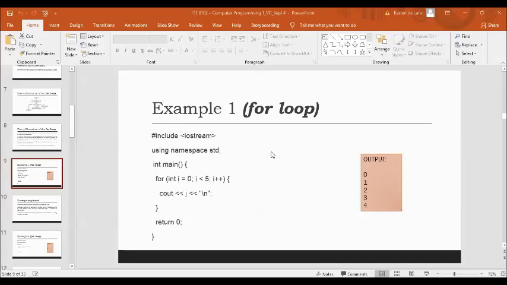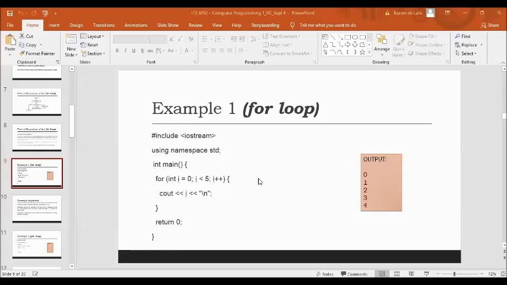So we have for, open parentheses, int i = 0; i < 5; i++, and then close parentheses, another open curly brace, cout << i, we have next line or backslash n, and then close curly brace for the end of your statement, and then return 0, and then another close curly brace.